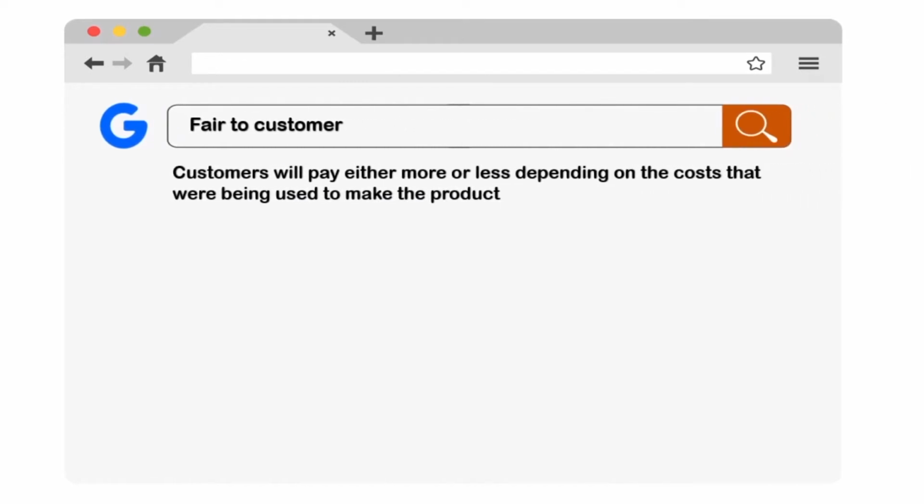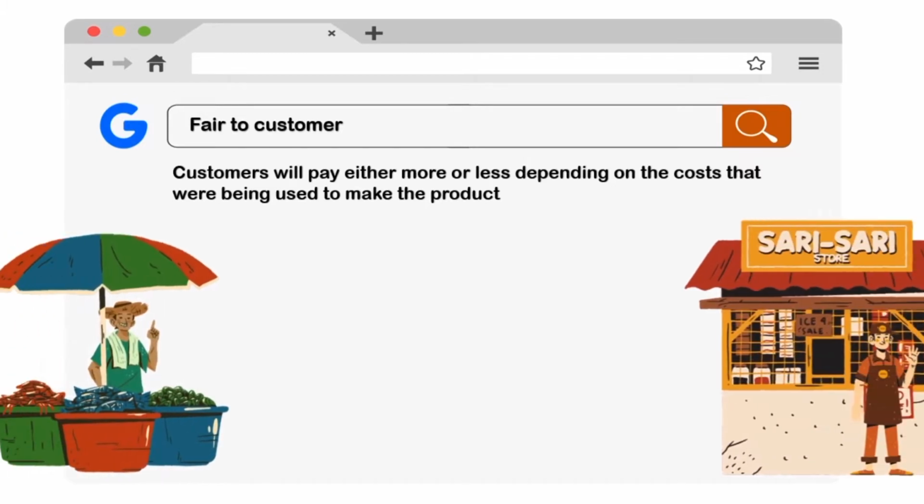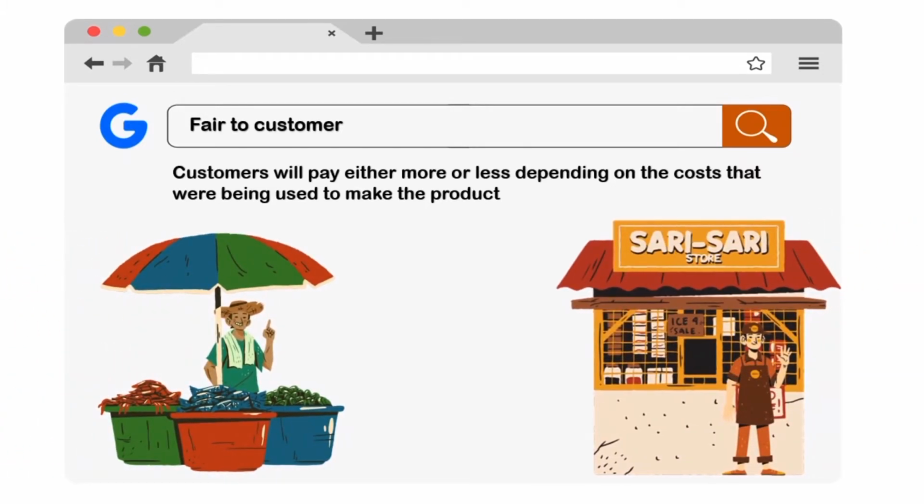The next advantage is fair to customer. Customers will either pay more or less depending on the costs that were used to make the product. For example, a customer can choose between buying from a flea market or from an actual retail store.